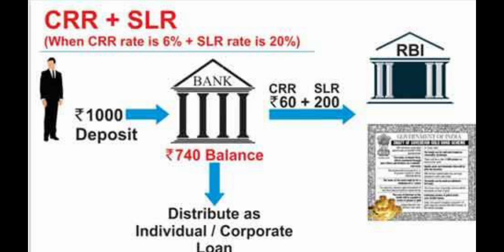SLR, statutory liquidity ratio. For example, if you deposit rupees 1000 in a bank, CRR is being rupees 60, that is 6%, and SLR being 200, that is 20%. Then the bank uses rupees 740 for giving loan and lending for investment purposes. So the 60 and 200 are kept as reserve in Reserve Bank of India.